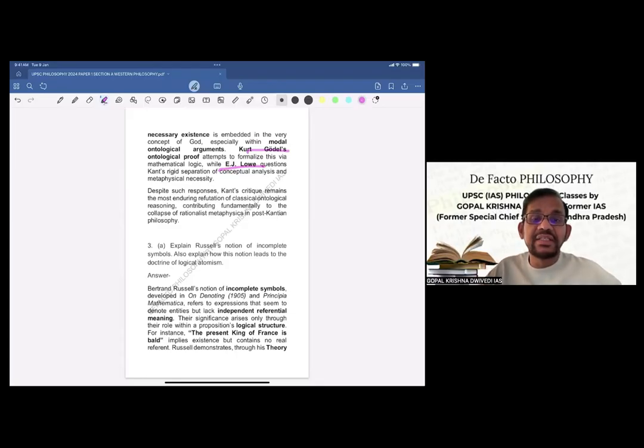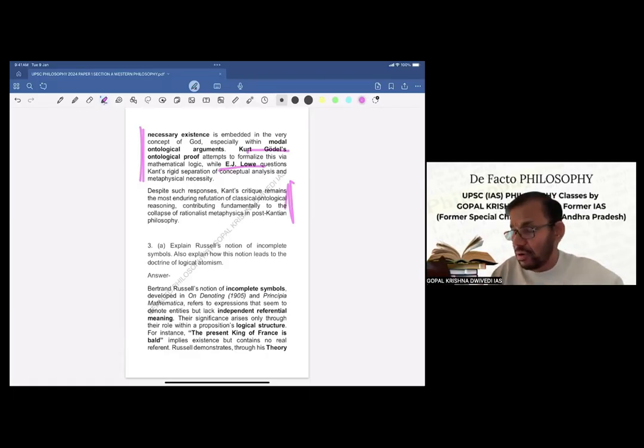Lowy questions Kant's rigid separation of conceptual analysis and metaphysical necessity. So basically, these are severe critiques of Kant's criticism of ontological arguments. Despite such responses, Kant's critique remains the most enduring refutation of classical ontological reasoning, contributing fundamentally to the collapse of rationalist metaphysics in post-Kantian philosophy. So Kant's criticism is very strong, and it has a great impact on subsequent philosophers.